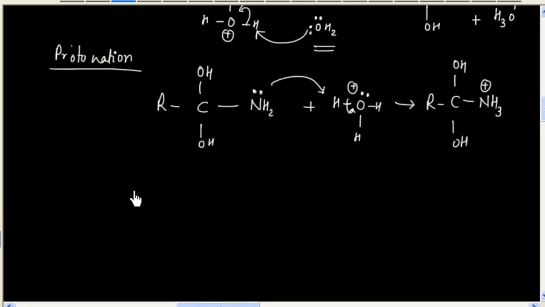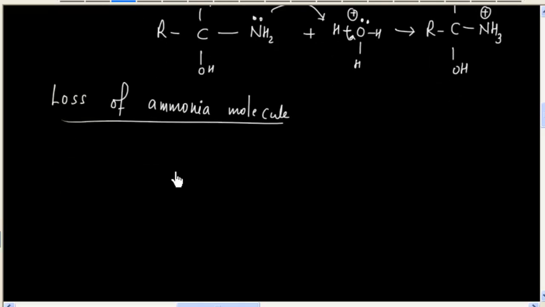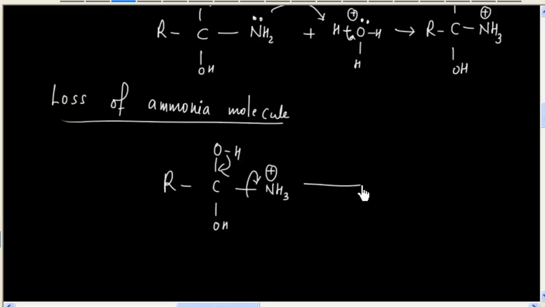Now the next step, we can lose one molecule of ammonia. So we have loss of ammonia molecule. So we have this molecule. This bond comes here and this bond opens. So we will have acid plus ammonia, and this H plus is basically taken by water. So we will also have one molecule of H3O plus.